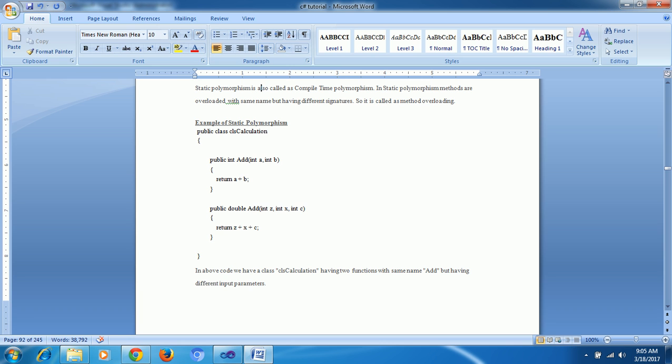Why? Because, assume I gave here integer and integer. Actually, the overloading concept is not related to return type. It is not at all about return type. Normally, what is the overloading concept?